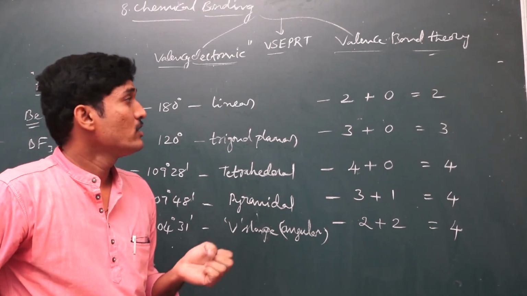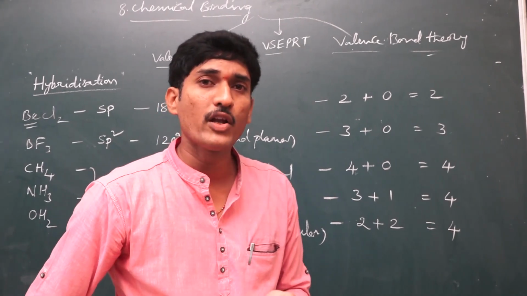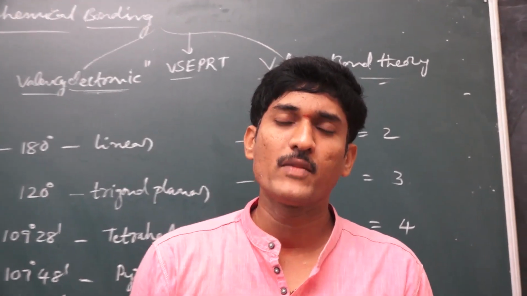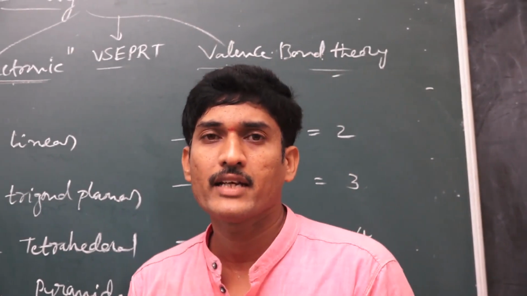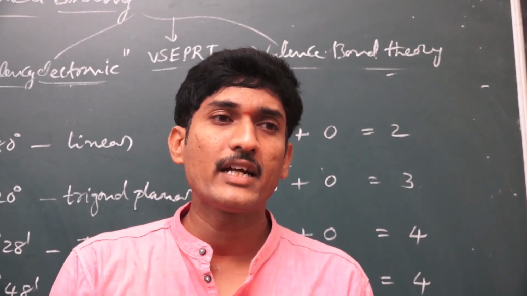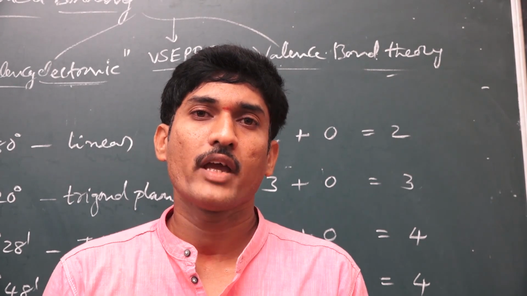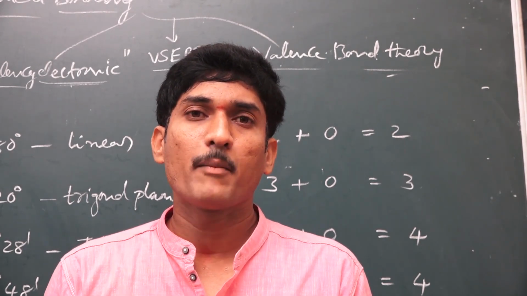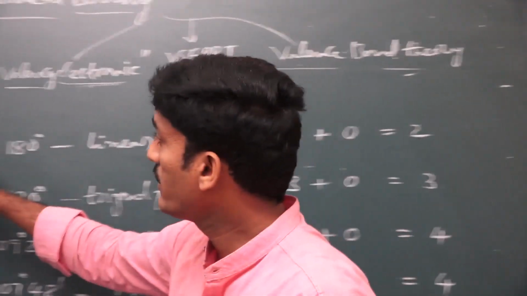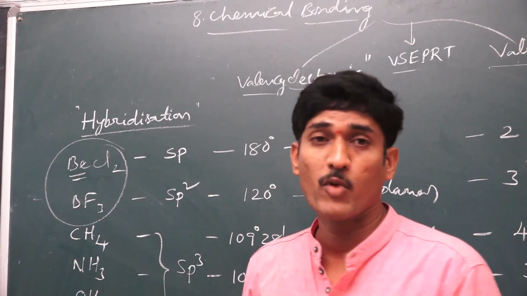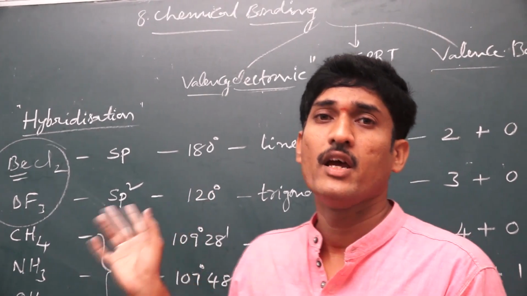Okay, children. Next, the very important questions from this lesson are: explain the formation of boron fluoride molecule according to VB theory, or explain the formation of beryllium chloride molecule according to VB theory. Like that. And sometimes he is asking indirectly also, and explain the shape of a pyramid shaped molecule. Otherwise, sometimes he is asking about electron deficient molecules also. Electron deficient molecules are nothing but beryllium chloride and BF3 molecules. You see all the different types of combinations, and you prepare them.